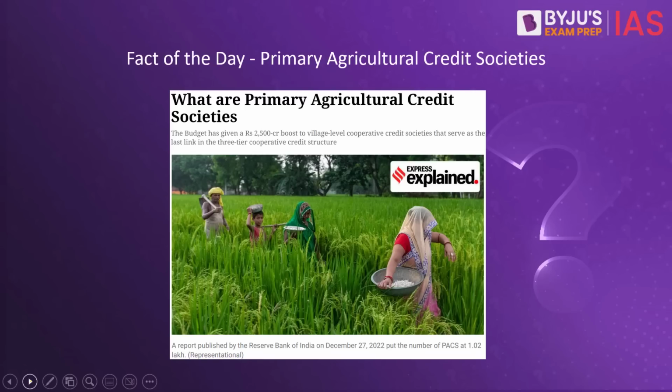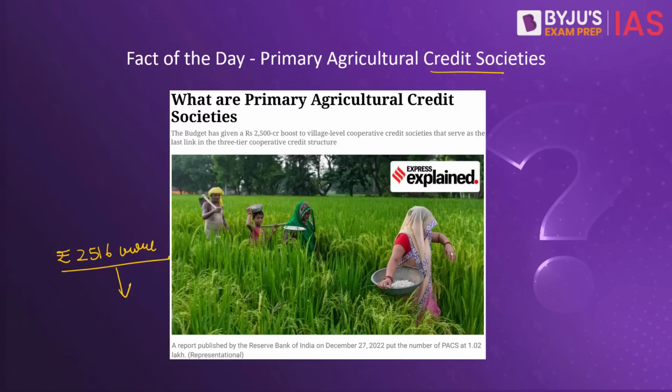Now let us take up the fact of the day for today, which is primary agricultural credit societies. First of all, why are primary agricultural credit societies in news? The Union Budget of 2023-24 has announced rupees 2,516 crore for computerization of 63,000 primary agricultural credit societies over the next 5 years. The intent here is to bring about transparency and accountability in their operations and enable them to diversify their business and undertake more and more activities.